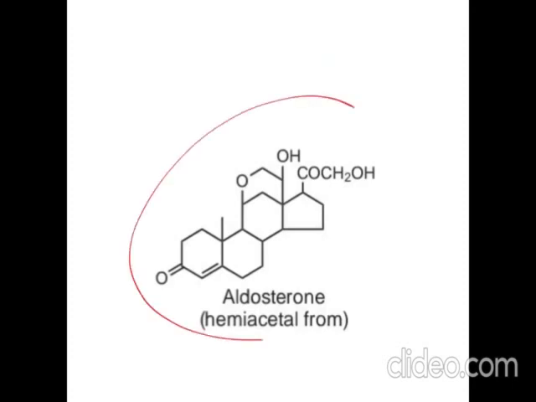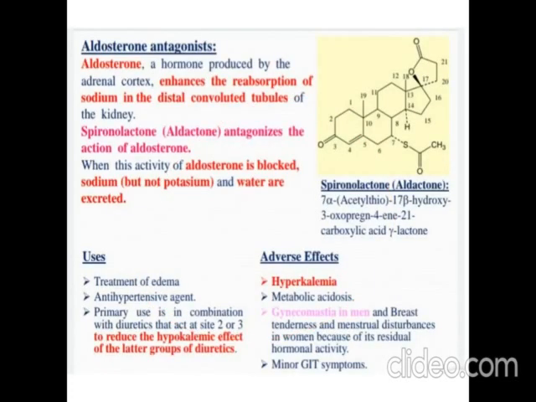So this is the structure of aldosterone. This is the steroid hormone, a mineralocorticoid, which is responsible for activating these antiporters so that sodium ions are reabsorbed into the blood and potassium ions come into the urine. So aldosterone antagonists must have a similar structure to steroid hormones, that is a steroidal structure, because aldosterone is a steroid.